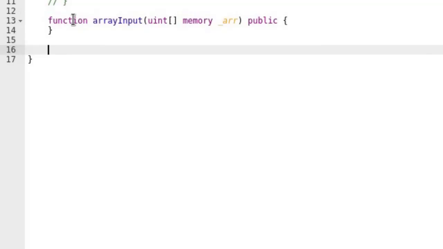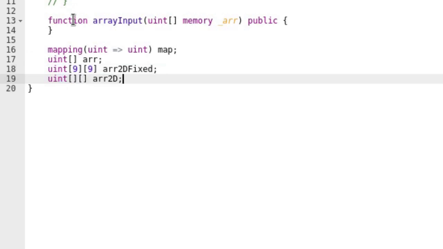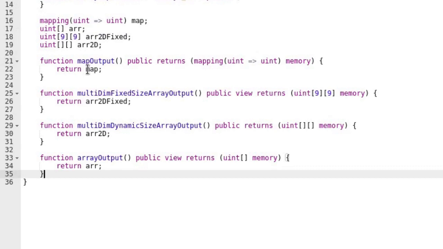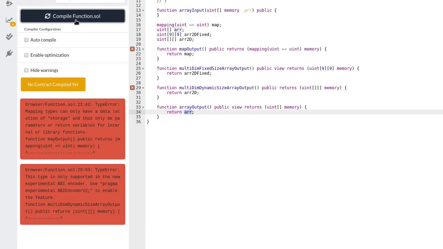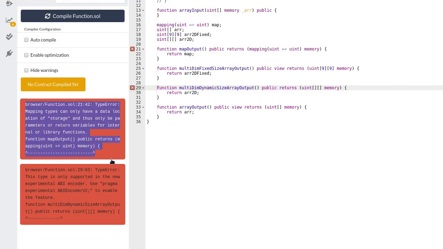Let's try them out in Remix. Back in our contract, first declare some data types: a map, an array, a multidimensional array of fixed size, and a multidimensional array without a fixed size. Next, let's see if these functions that return different data types can compile. Try compiling. You would see errors next to the function that returns a map, and also next to the function that returns a multidimensional array. You will also see error messages here below the compile button, and these errors are similar to the ones we saw with invalid inputs.